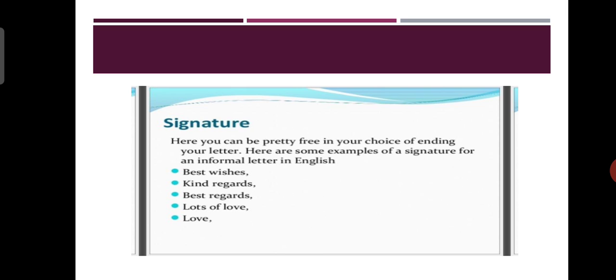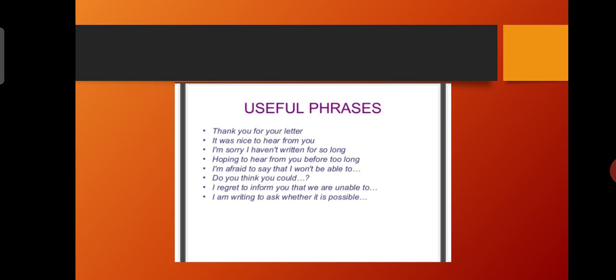Now comes the signature. Here you can be pretty free in your choice of ending your letter. Here are some examples of a signature for an informal letter in English. They are as follows: Best wishes, kind regards, best regards, lots of love, or love. Children, these are a few useful phrases which will help you to write letters in a more effective manner.